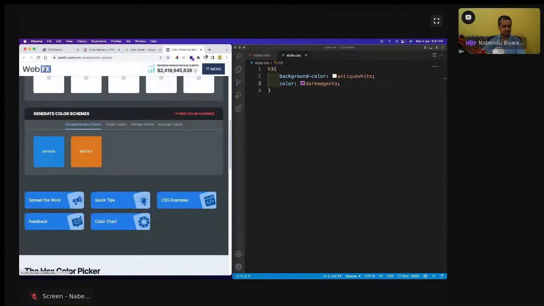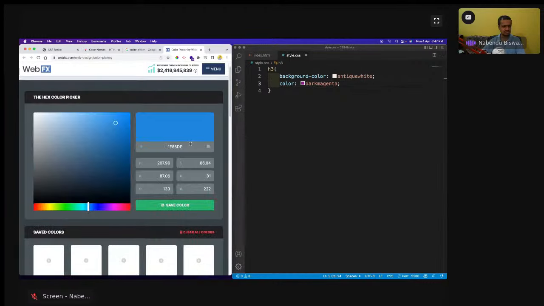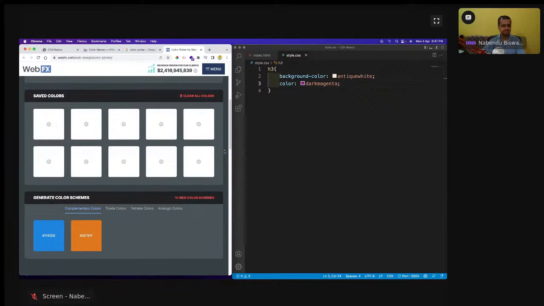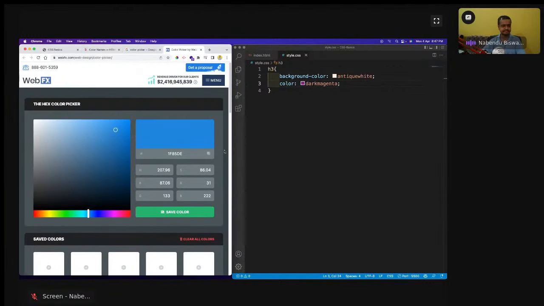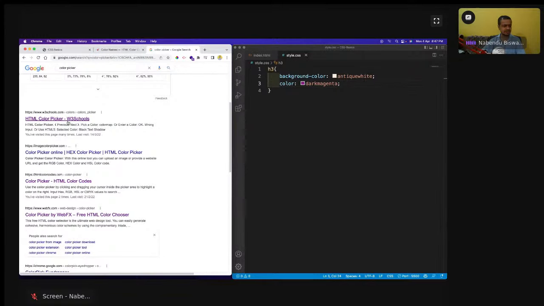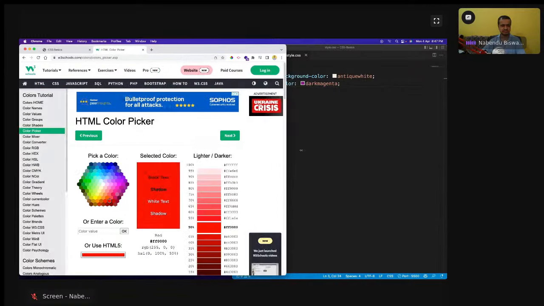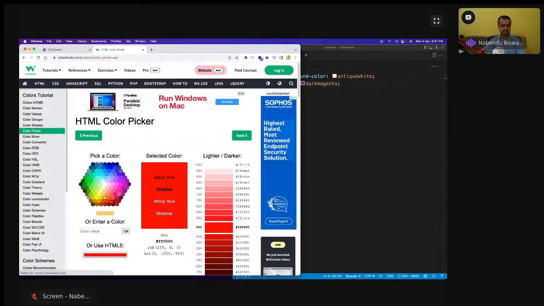This is not a color picker. I want all the color code names. Okay, I'll pick the most common one. No problem. Okay, so let us pick from here only.